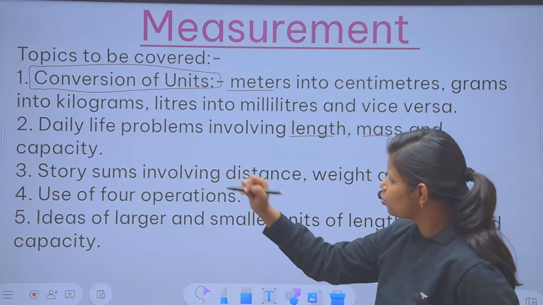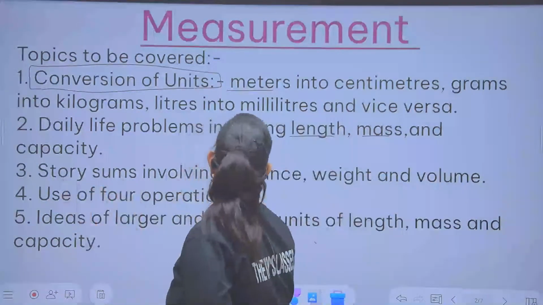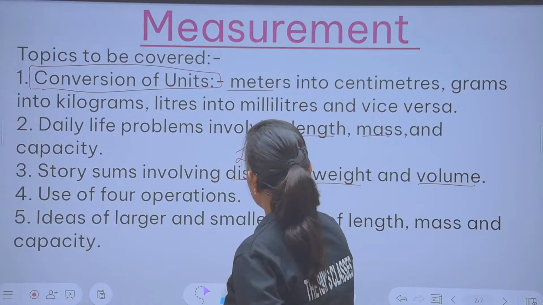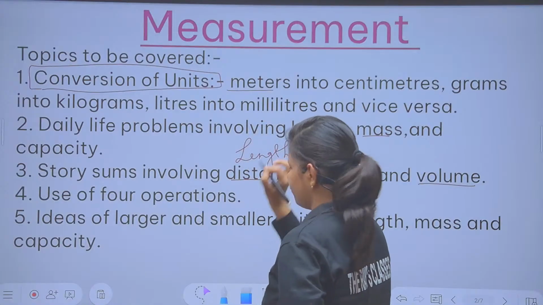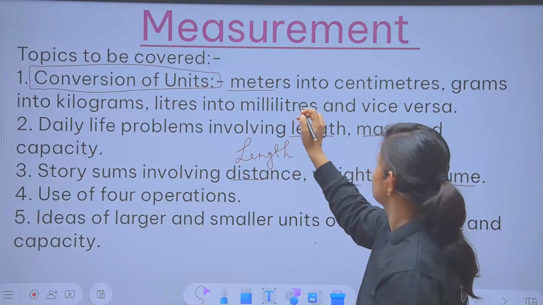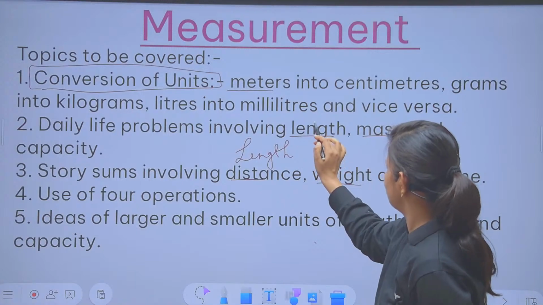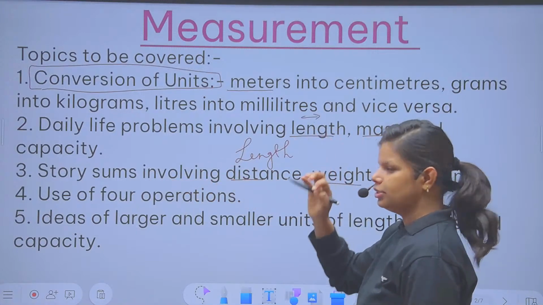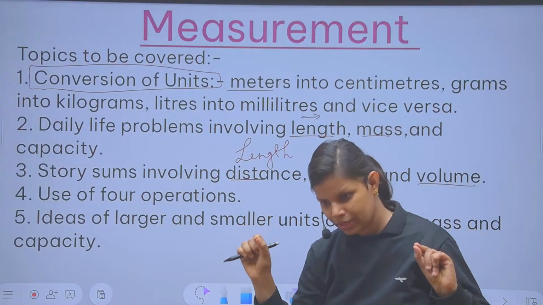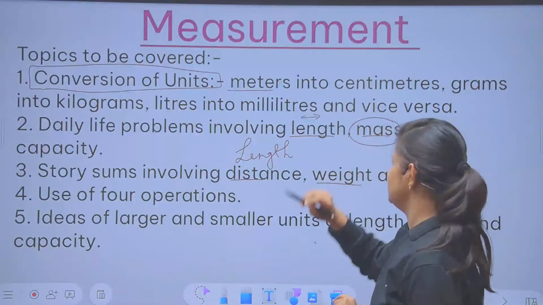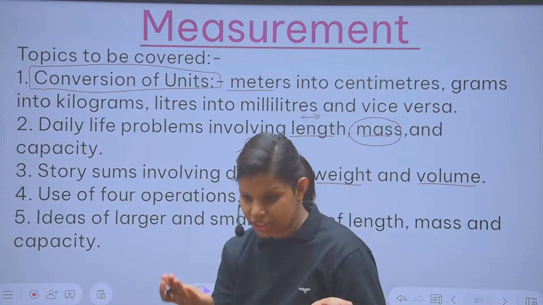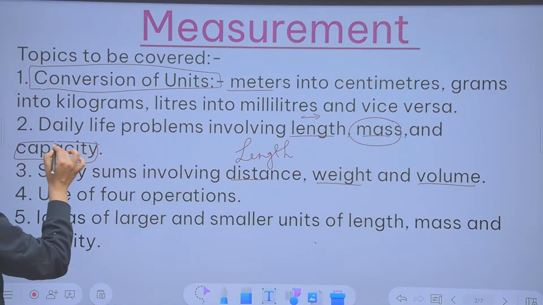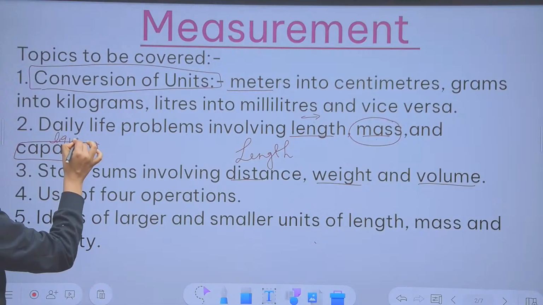Second comes involving distance, weight, and volume. Beta, length is also called distance somewhere. In the beginning, you are going to understand length, mass, and capacity. Length we were measuring, which in Hindi is called distance measurement. Clear? Mass we were using for how much weight any item has. And third, capacity, we were using for what, beta? Capacity we were using for liquids.